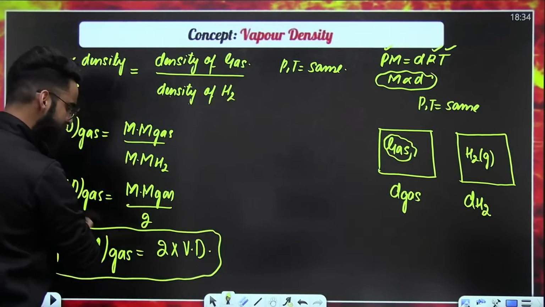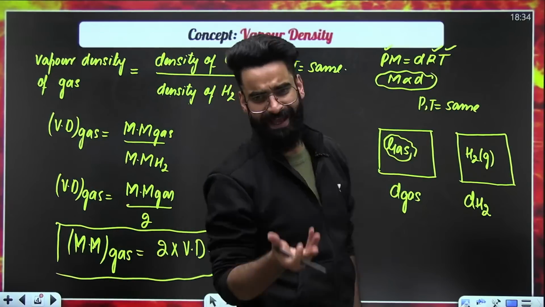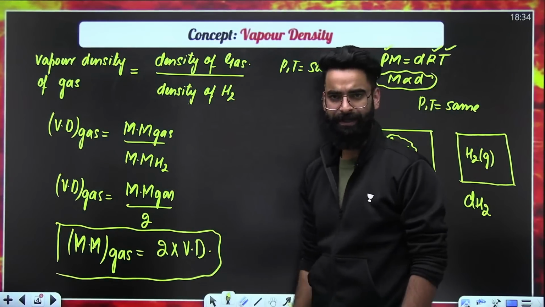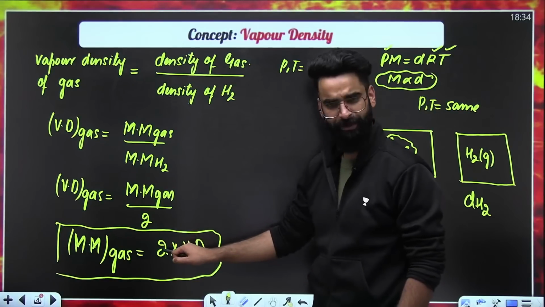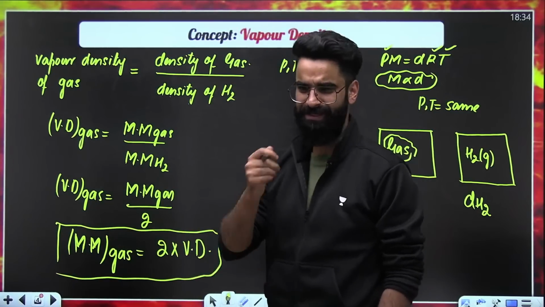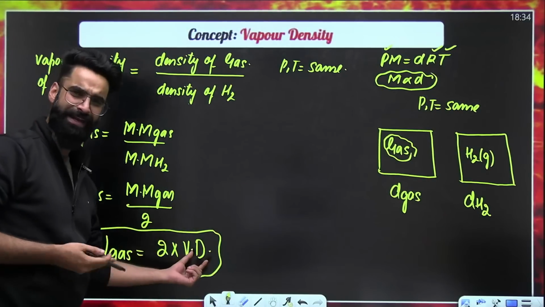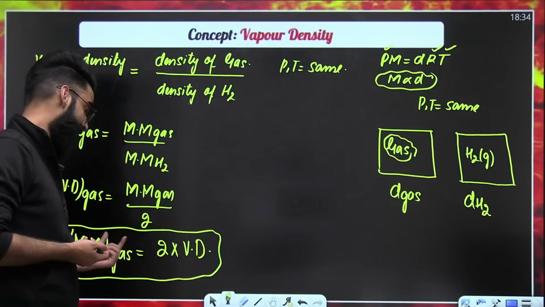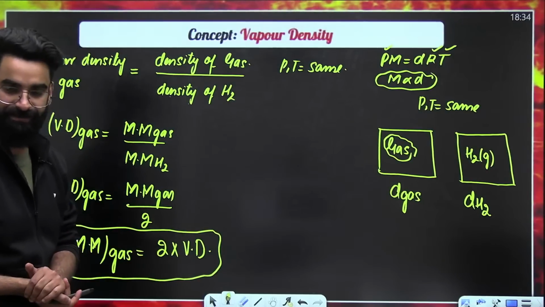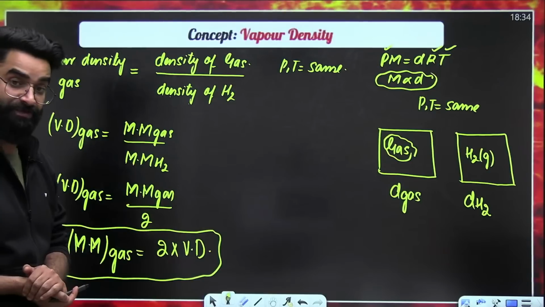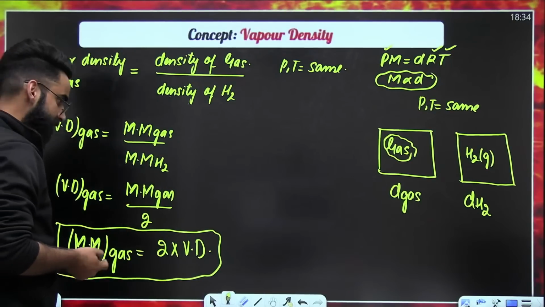Sometimes you will be given a gas whose vapor density is given. You just have to multiply vapor density by the number 2, and you'll get the molar mass of it. Nothing else. Perfect. So vapor density of any gas multiplied by 2 gives you the molar mass of that gas. I hope that's clear. I'll show its application in a while. Just wait for it.